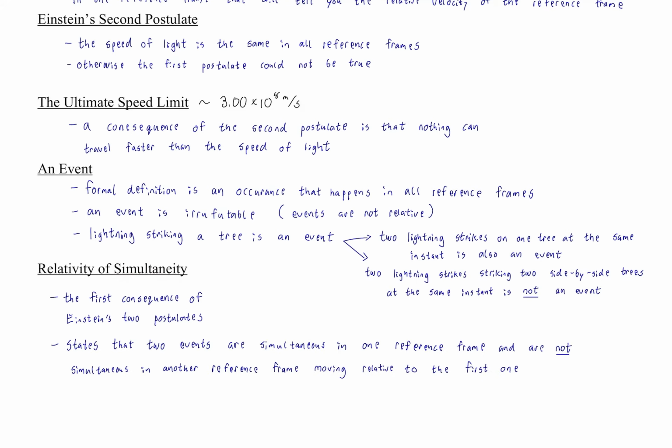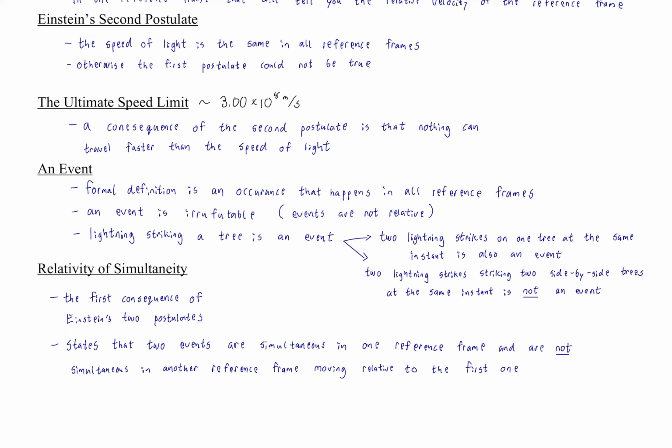And the relativity of simultaneity states that two events that are simultaneous in one reference frame are not simultaneous in another reference frame moving relative to the first reference frame, that is. Okay? So the idea is if you have two planets moving relative to each other, two events measured as simultaneous on one planet are not going to be simultaneous on another planet. All right? Because that planet is moving relative to the first planet.